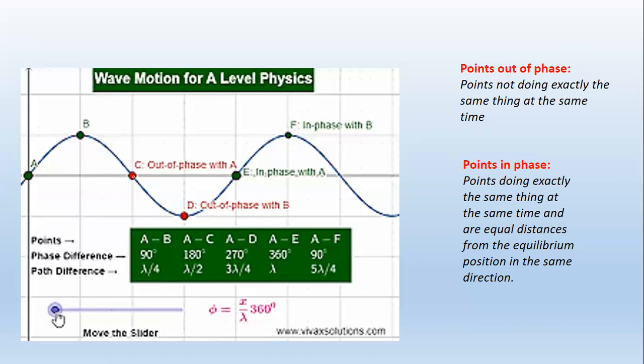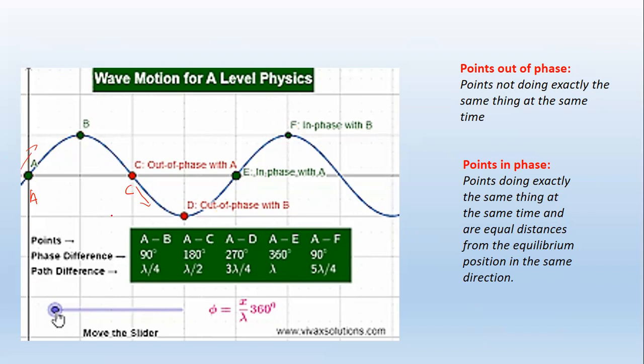When you have a look at point C and point A, these 2 points on this wave, they are out of phase. How do we see that? They are not doing the exact same thing. Point A is moving along this line, and point C is also moving along this line. But point A is shooting upwards to the peak, and point C is shooting downwards. A is moving up, C is moving down.